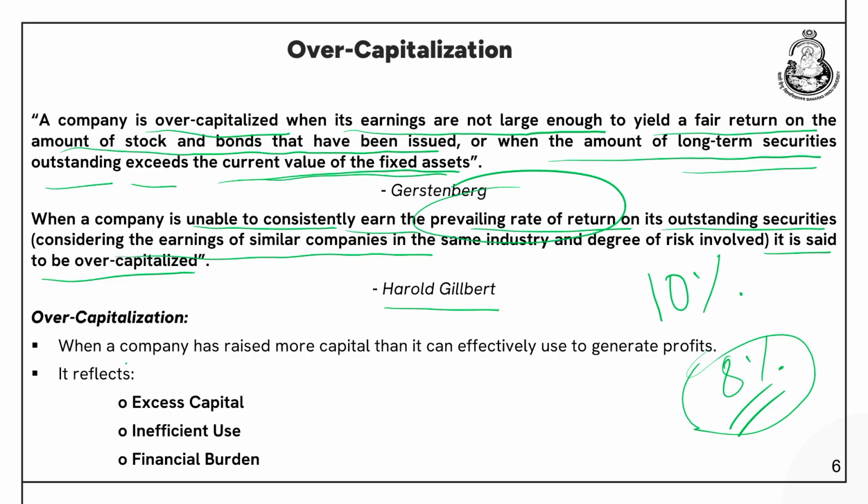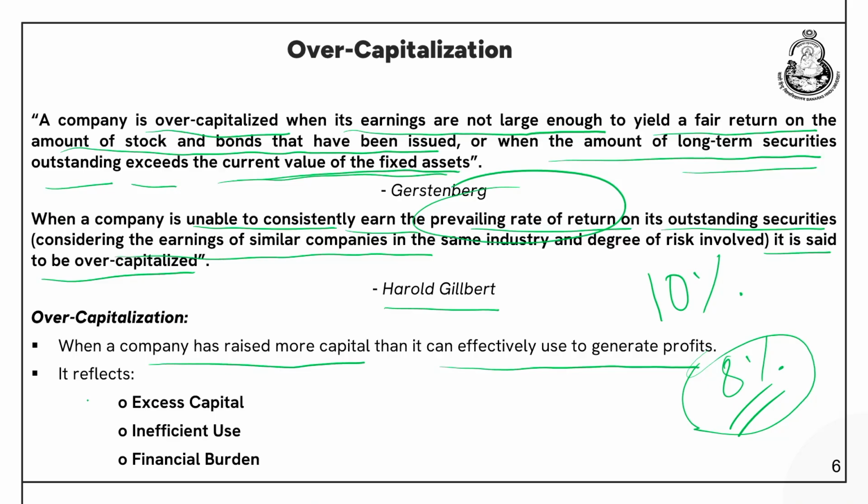Now over-capitalization is when a company has raised more capital than it can effectively use to generate profits. Let us say your requirement is 10 lakhs which you can profitably use to make certain investments to generate returns. But you have raised 20 lakhs, you have raised 30 lakhs, and you do not have profitable avenues to invest that money. So that is a case of over-capitalization. What does it reflect? It reflects excess capital and inefficient use. When you have more capital than required, obviously you will not be able to use it efficiently. You will try to park it or invest it in some low return avenues from where you will not be able to generate a decent return.